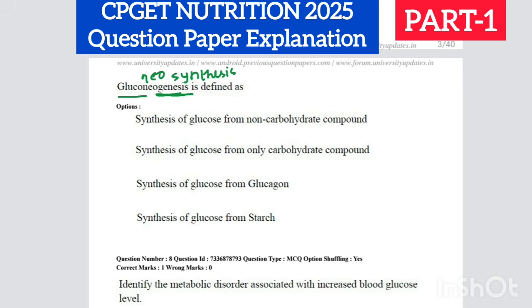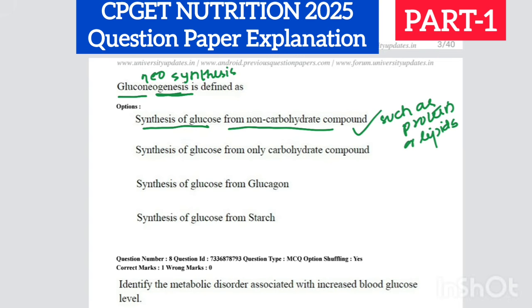So gluconeogenesis is synthesis of glucose from non-carbohydrate compounds. When you are producing glucose from proteins or lipids, that process is known as gluconeogenesis.